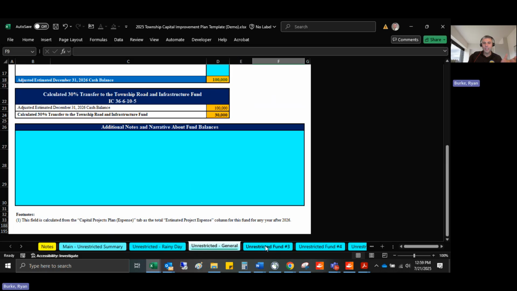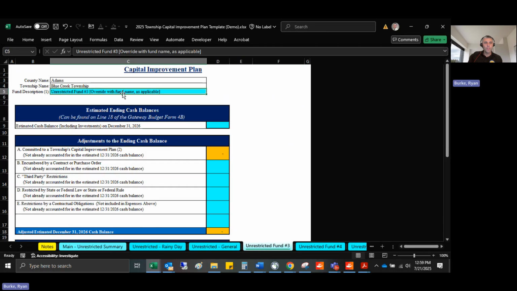Now, let's say these unrestricted funds, these are very, very rare, but it's possible some townships might have them. So let's work through one as an example. Here, the very first field we see in blue says fund description. Unrestricted fund number 3, override with fund name as applicable. So I'm going to say that I have a gift fund. I'm going to name this gift fund. Nice and easy. I'm going to say that somebody gave the township $10,000.